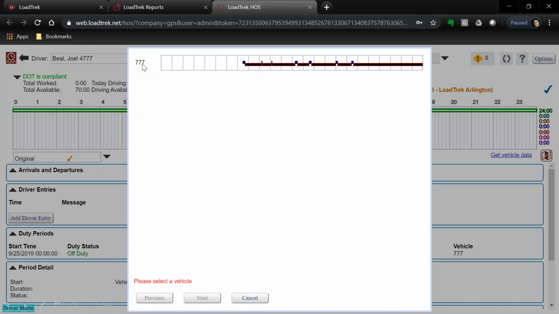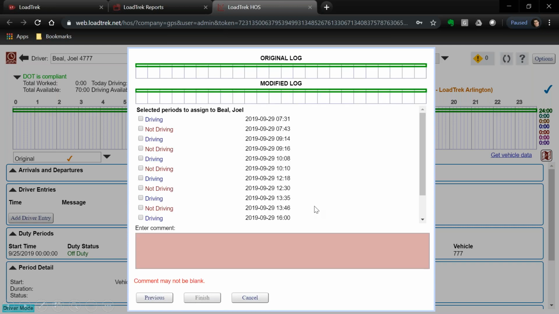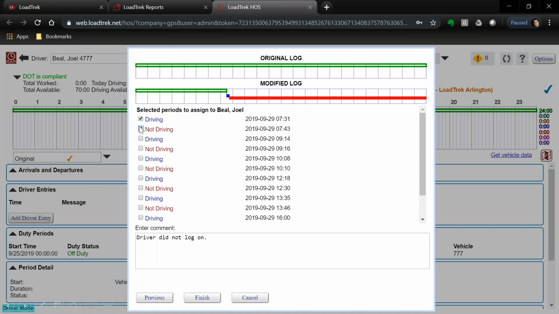So this is indeed the vehicle that I want. It just happens to be this is the only vehicle today to choose from. So I'm going to select this vehicle. And when I select this vehicle and go next, for this day that I have picked, the 29th, here's my original log, here's my modified log. I haven't modified anything yet, but I am given the time of every driving segment and every not driving segment following that driving segment for the day. So check this out. As I start to click on these segments, I am building my log.